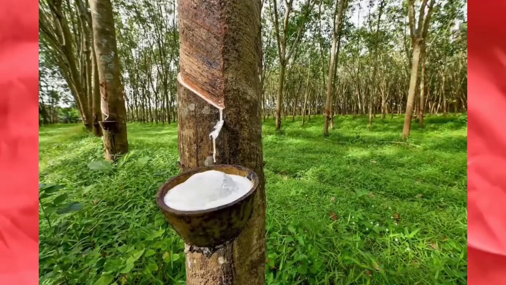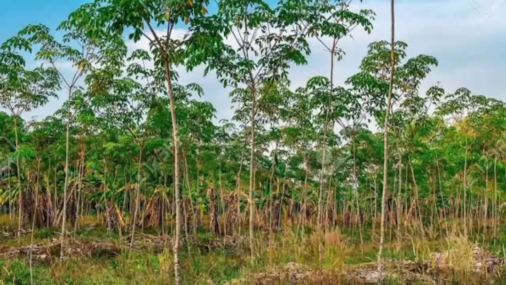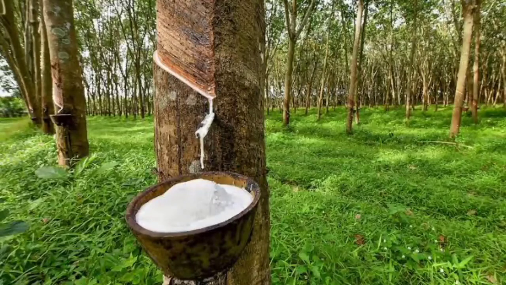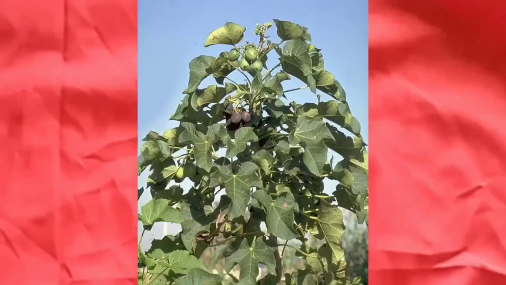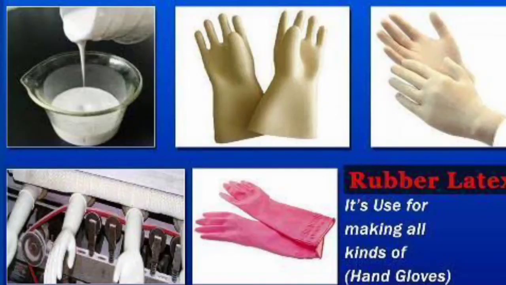Next metabolite is latex. Latex is a sticky, milky white substance secreted by a rubber plant called Hevea brasiliensis. It's a rubber plant which secretes this latex. Latex is stored in latex cells or latex vessels of a rubber plant. Latex from Jatropha is the source of biodiesel. This latex is used for making rubber.